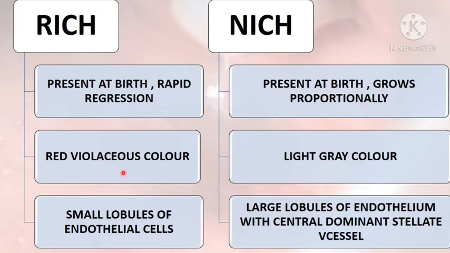RICH presents as red violaceous color lesion, whereas NICH presents as light grey colored lesion. RICH is composed of small lobules of endothelial cells, whereas NICH is composed of large lobules of endothelium with central dominant stellate vessel.